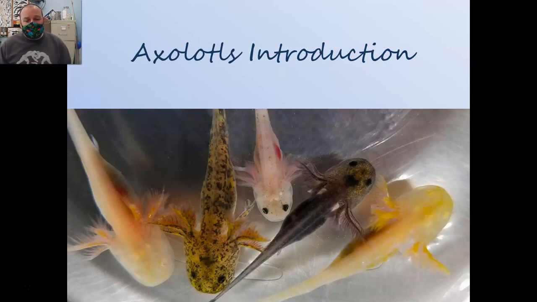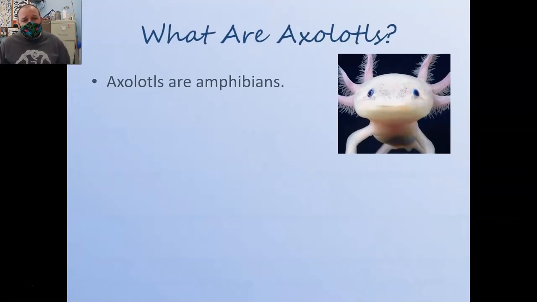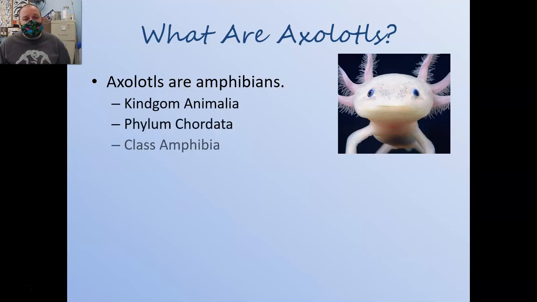I think they're really, really neat and they're fun, and they're a good way to teach genetics because they show some of the same characteristics that Mendel saw in pea plants. But to begin with, axolotls are amphibians. They are a type of salamander from the class Amphibia. So they're animals and chordates, just like us, animals with backbones, but they belong to the class Amphibia. We belong to the class Mammalia, so there are some differences there.